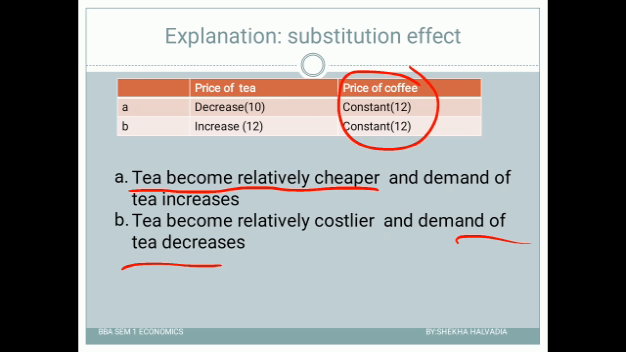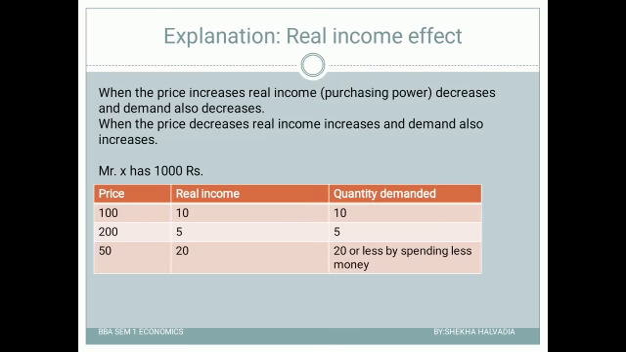Next, let us understand the second reason, the second cause behind this inverse relationship between price and demand. The second effect is the real income effect. Before I explain the effect, what do you understand by the term real income? Real income means the purchasing power.